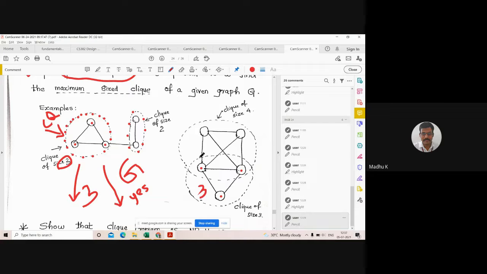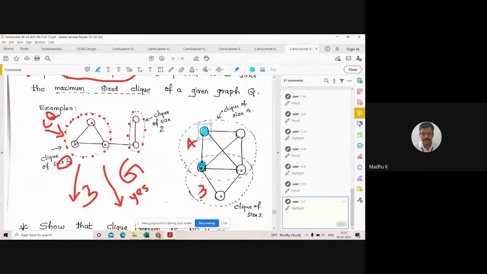Then what about this one? Its size is 4, because you can consider these 4 vertices: this one, this one, this one, and this one.